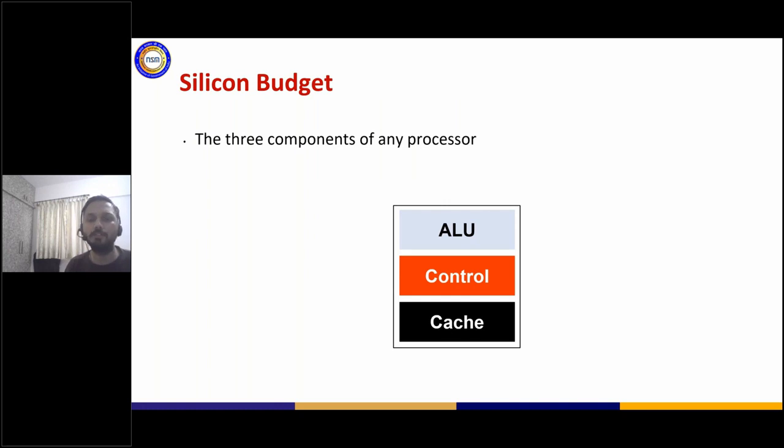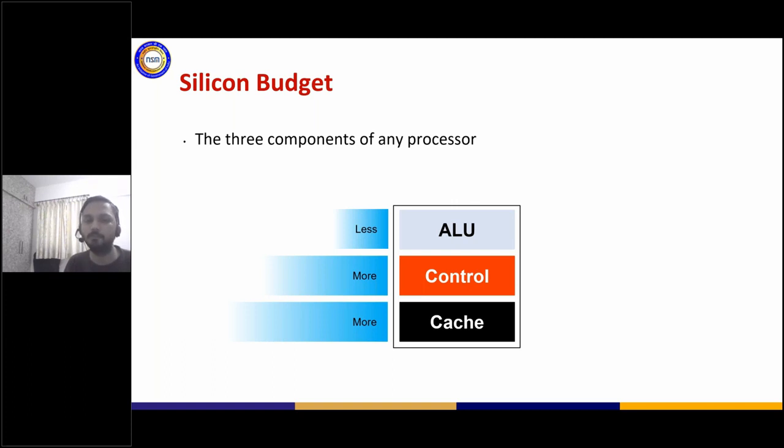The three components, as I said, of the processor, which I just highlighted for you, if you look at any processor, it has a silicon budget. The number of transistors which go there will be divided into these three main components: arithmetic and logic unit, control, and cache. If you look at it from a CPU perspective, the number of ALUs, or the number of cores as you would like to call them, is lesser. The maximum number of cores that you see per socket is in the range of around 40 cores. The control unit is very high.